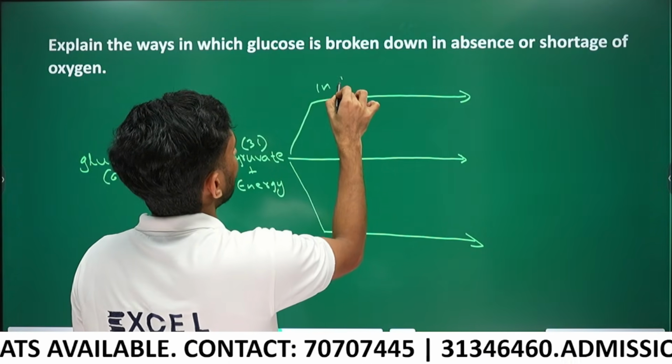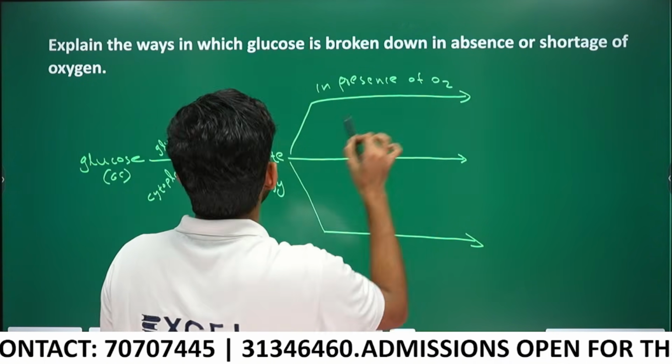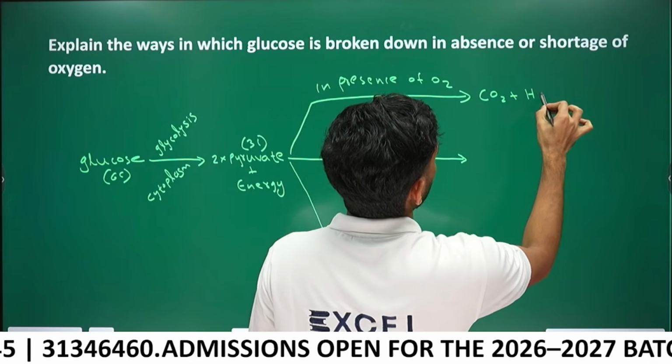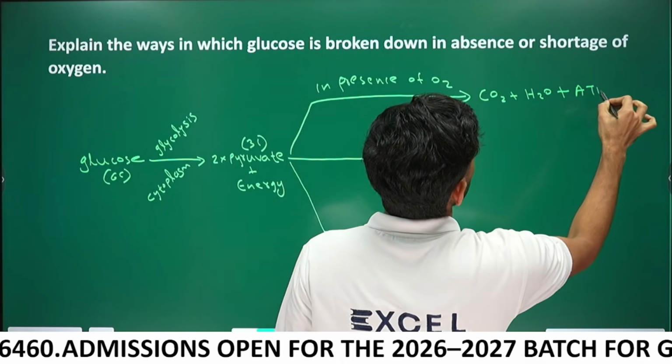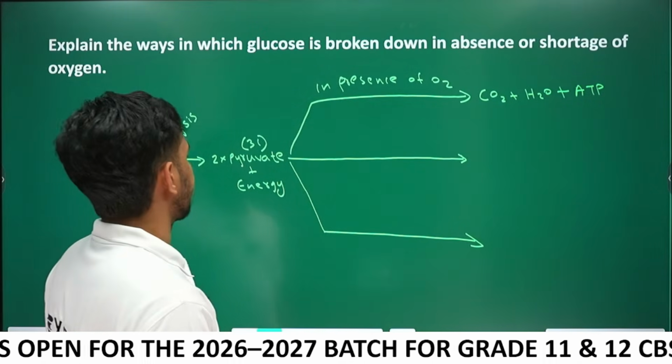First fate, in presence of oxygen. The pyruvate is completely broken into carbon dioxide, water and energy.